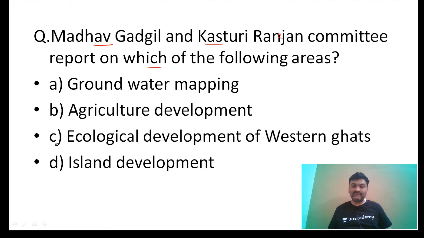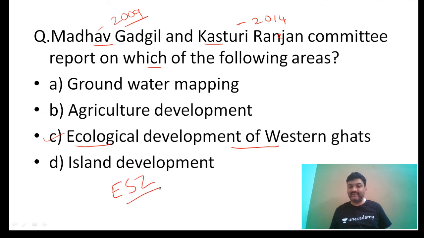This is about the restoration and ecological development of the Western Ghats. The Kasturirangan report was of 2014, and the Madhav Gadgil panel was of 2009. Based on the recommendations of both panels, the government has now declared the area of the Western Ghats as eco-sensitive zone.